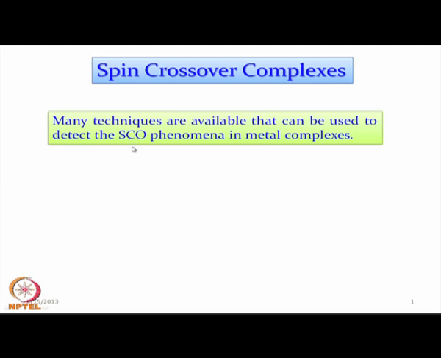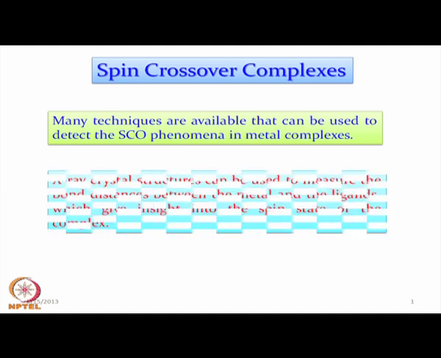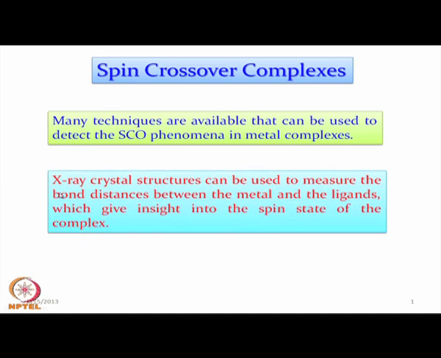How can we detect the high spin and low spin complexes nicely using some of the physical techniques? One such technique is definitely the crystal structure determination,